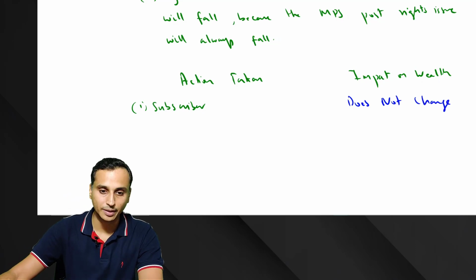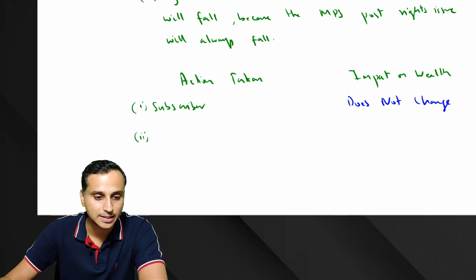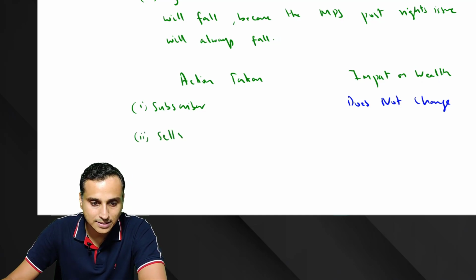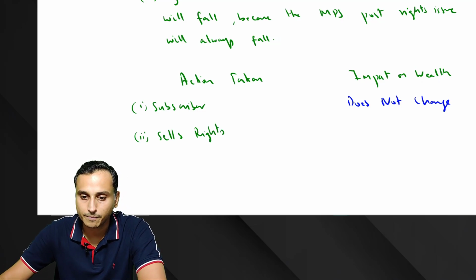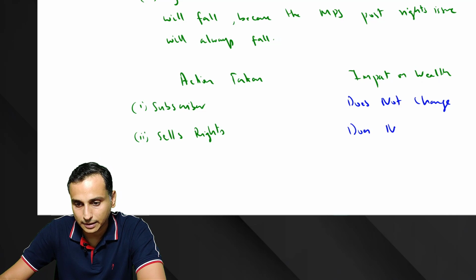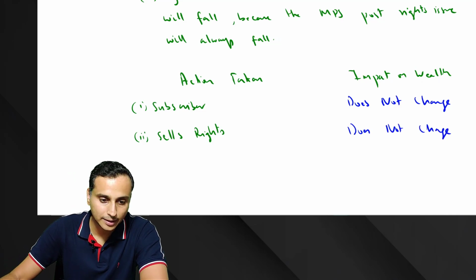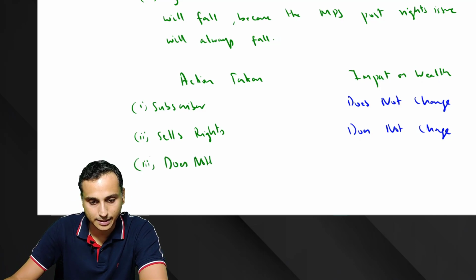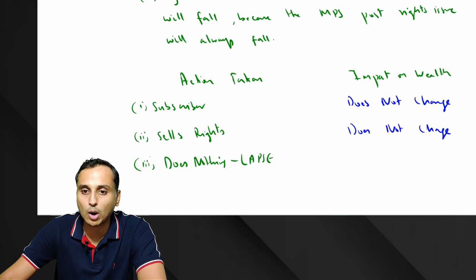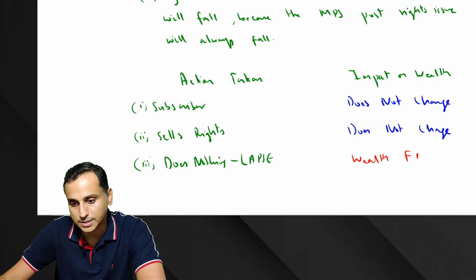We saw that in the previous question. And if the action he takes is he sells the rights, what is the impact on the wealth? The wealth does not change. Now, but if he does nothing, that is, allows the rights to lapse, what happens? His wealth falls.